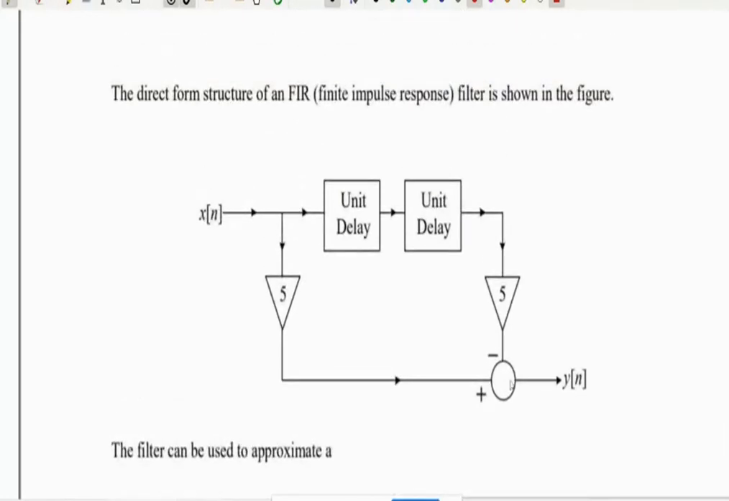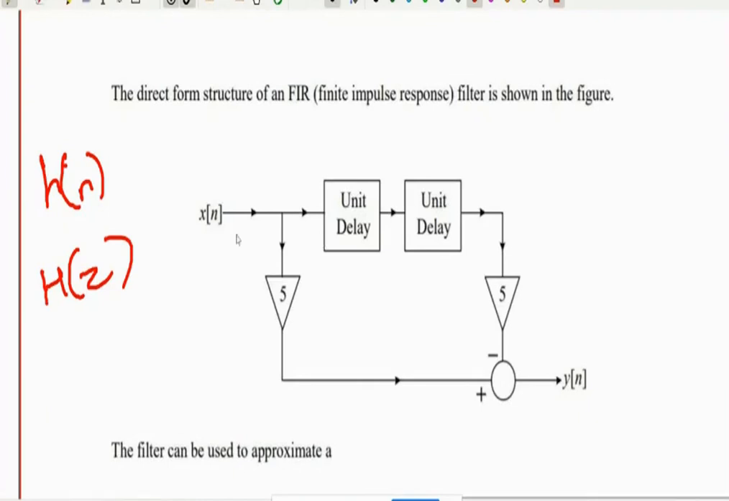So one diagram is given. X of n is the input, Y of n is the output, and this is inside the system. From this diagram, you are supposed to find out h of n. Once you have h of n, you find out h of z, and then you use the substitution z equal to 1, z equal to minus 1, z equal to j, and accordingly you can answer whether it is low pass, high pass, or band stop.